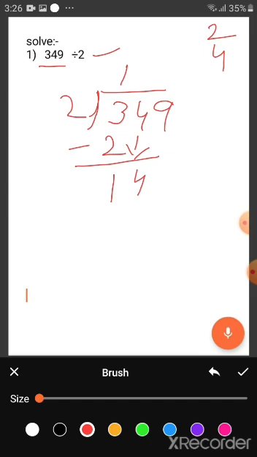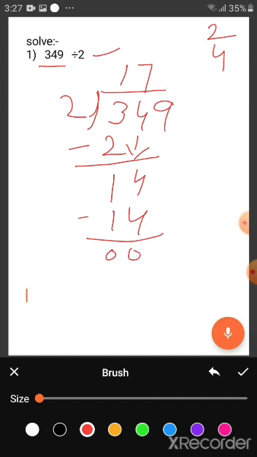Now how many times does 2 go into 14? We know 2 sevens are 14. So 7 times. 14 minus 14 is 0.